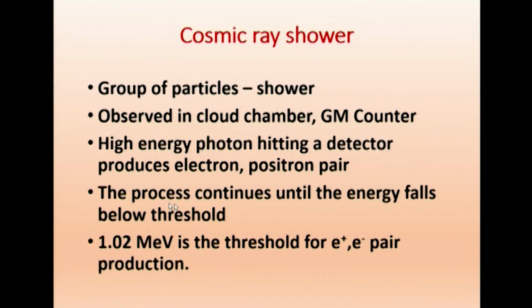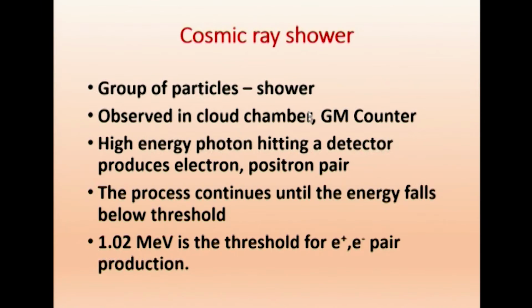So, the actual calculation, the threshold will be 1.02 MeV for e+ e- pair production. That is the energy required. Now, with the cosmic radiation, when it is very large, they will be producing more number of pairs, and therefore, we get the shower. The process continues until the energy falls below the threshold. This is the threshold. Now, this is how we get shower. We will see in the next slide.